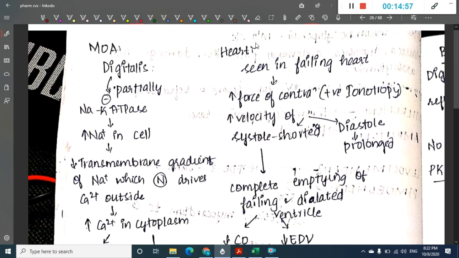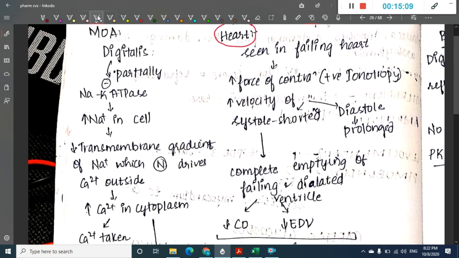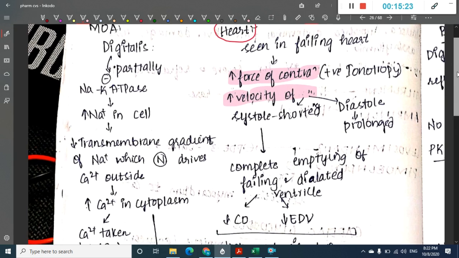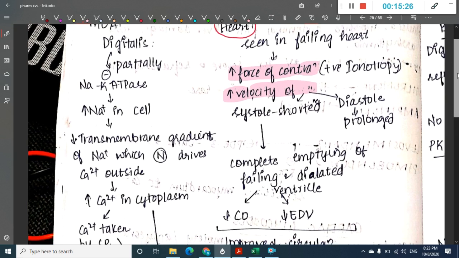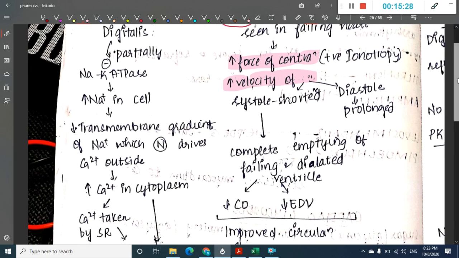Now, what are the actions of digitalis in different organs? First, in the heart, in the failing heart, what does digitoxin do? Digitoxin will increase the force of contraction in the failing heart, that is positive inotropic effect. It will increase the velocity of contraction. These both are due to the calcium accumulated in the cell. It will also shorten the systole and prolong the diastole. So overall there will be complete emptying of the ventricle.